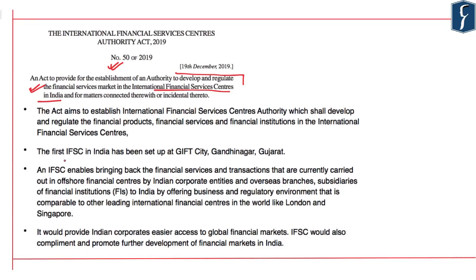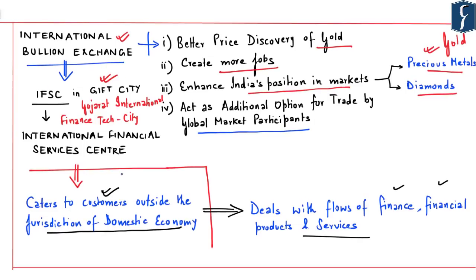Now, the first IFSC in India has been set up at Gift City in Gujarat, that is Gujarat International Finance Tech City. And this particular act aims to establish this Financial Services Centers Authority, which shall develop and regulate financial products, financial services and financial institutions inside the International Financial Services Center. Now, as already highlighted, this IFSC caters to customers outside the jurisdiction of the domestic economy.